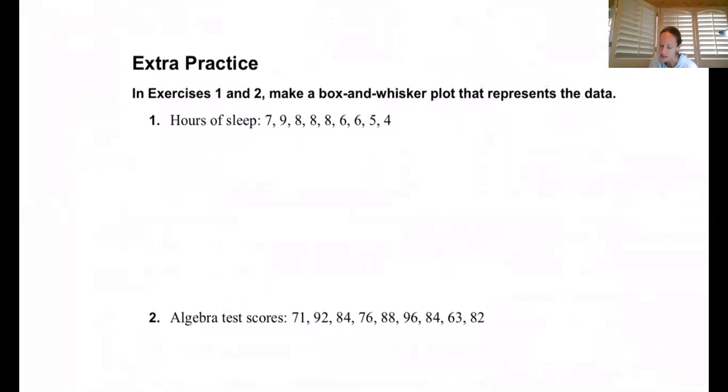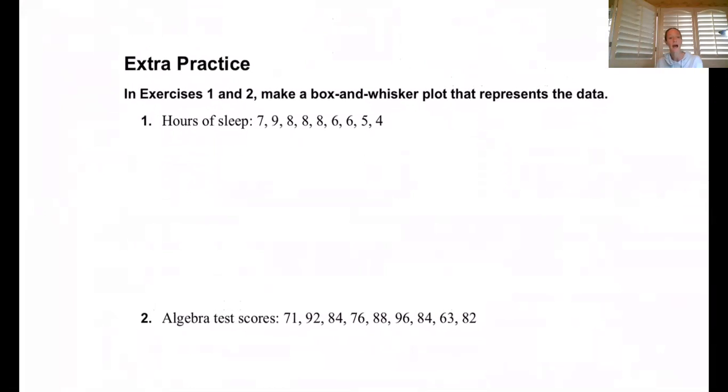Okay, so going and finding our examples. Here we go. Here's an extra practice example. In this one, hours of sleep per night. It doesn't say who's sleeping, but maybe it's different people, how many hours they got on an average night. I have this data: 7, 9, 8, 8, 8, 6, 6, 5, 4. We have 1, 2, 3, 4, 5, 6, 7, 8, 9 different pieces of data. As we look at those 9 pieces of data, I'm going to switch us over to the whiteboard because I have it already set up with these pieces of data.